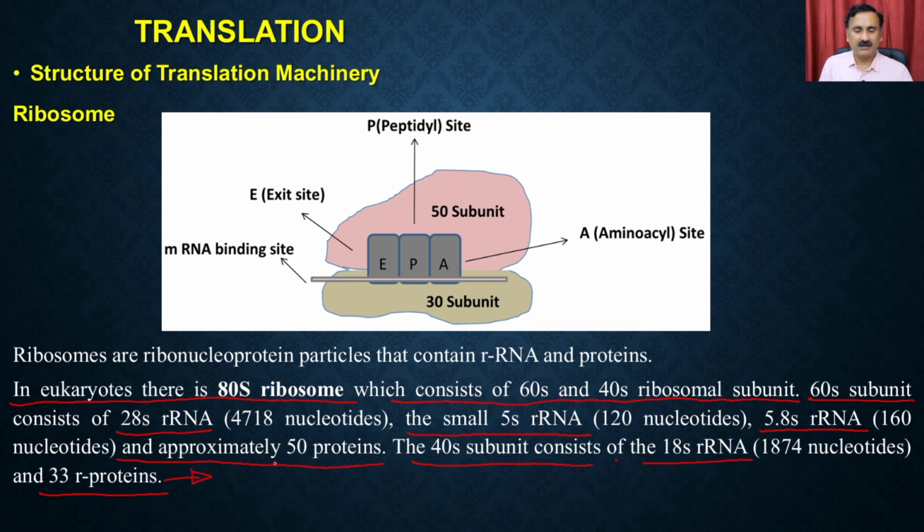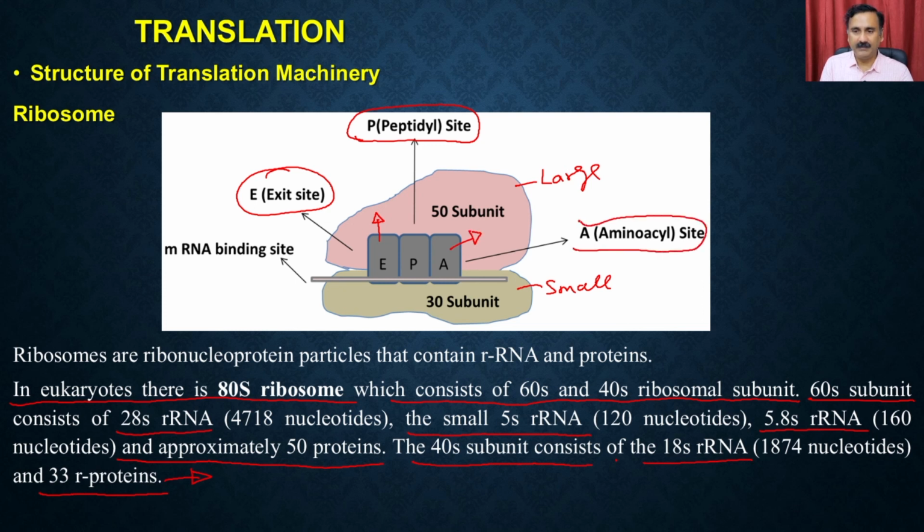So this is the composition of the ribosome, where you have the large subunit and the small subunit, and when these combine, they give you three different types of active sites. You can have the E site, which is also called the exit site. You can have the P site, which is called the peptidyl site, and you can have the A site, which is called the aminoacyl site.